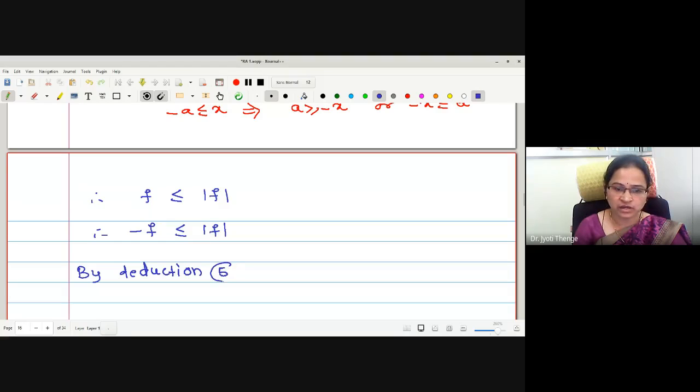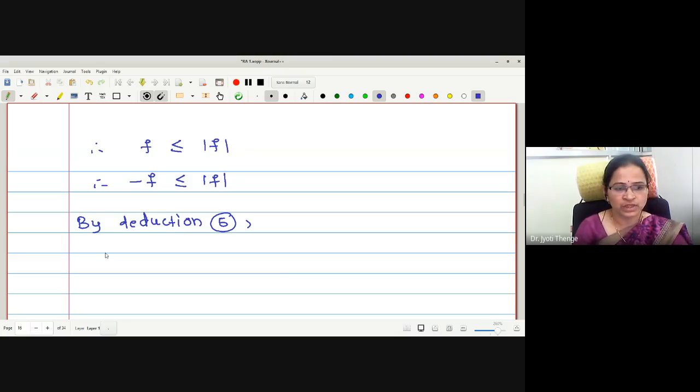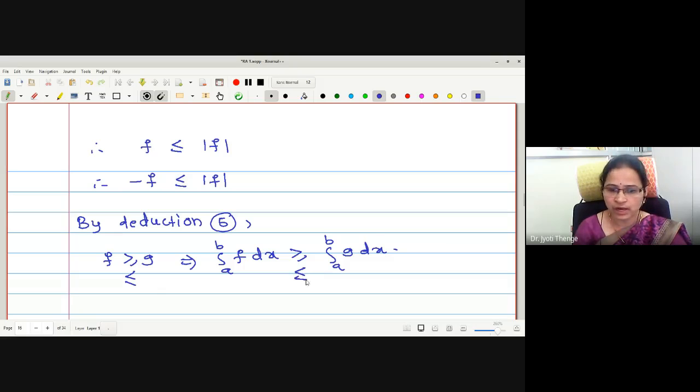Let me write that deduction. By deduction number 5, we have proved that if f is greater or equal by g, then integration a to b f dx is greater or equal by integration a to b g dx. Correct now? If f is greater or equal, and the same relation holds for less equal as well.